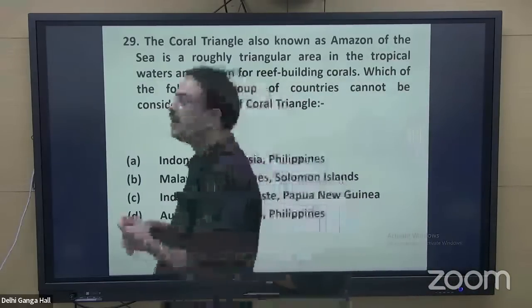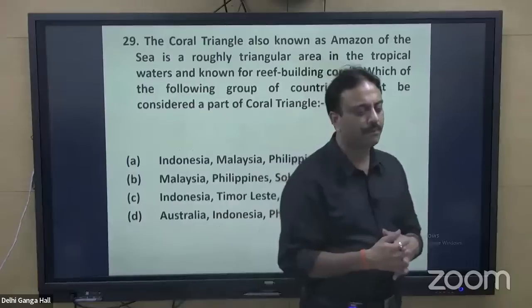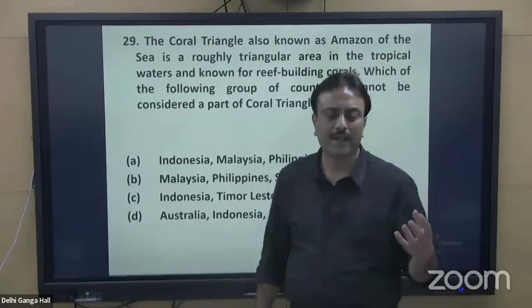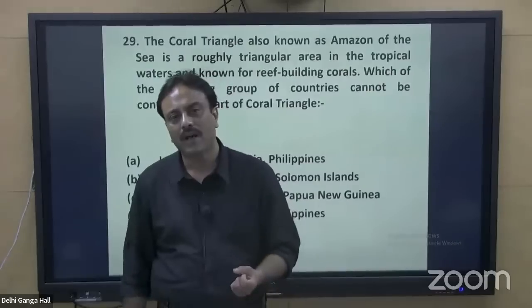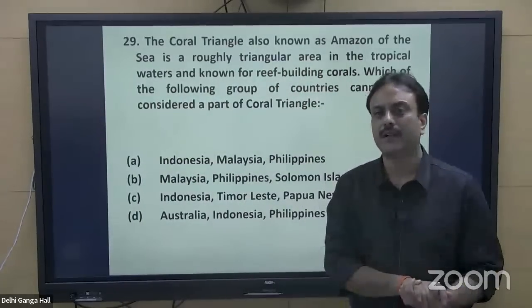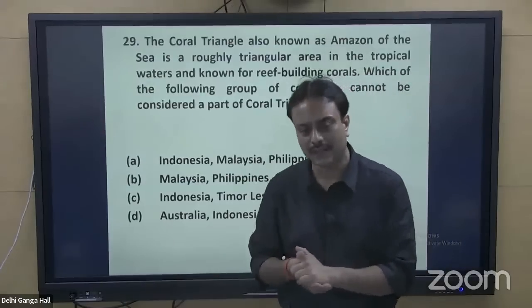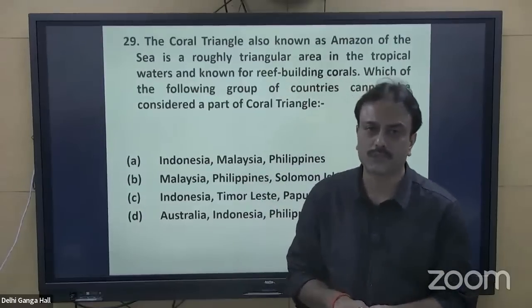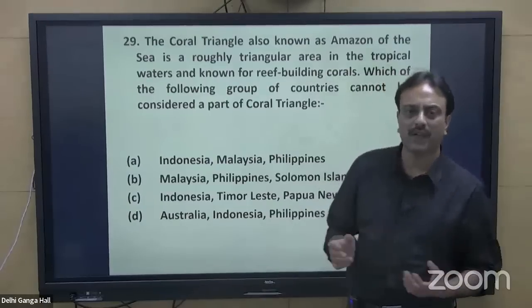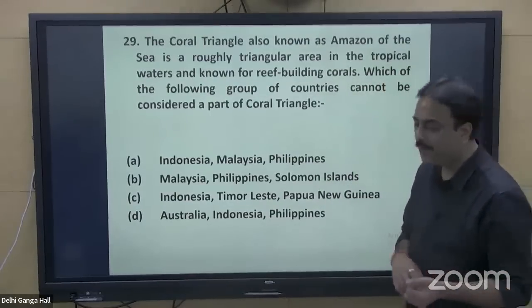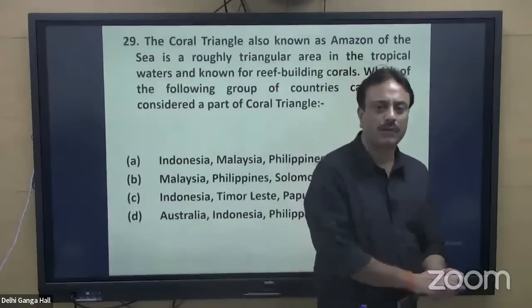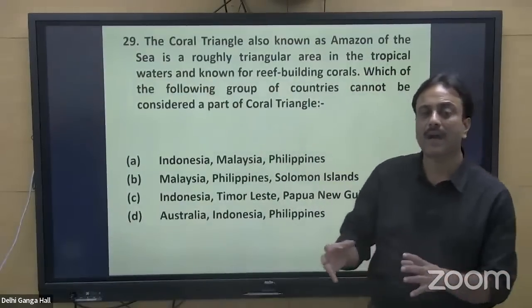Why corals are so very important? Corals live in symbiotic relationship with a small, tiny, microscopic algae that is called zooxanthellae. They create or form a calcium shell, taking calcium from the oceanic water, provide security, provide shelter to zooxanthellae. In turn, zooxanthellae produces food for the corals and also provide different colors to the coral. So they live in symbiotic relationship, right? Corals are very important for marine biodiversity, for sustaining marine ecology. They serve as a breeding ground for the fishes. They are a part of the food chain.